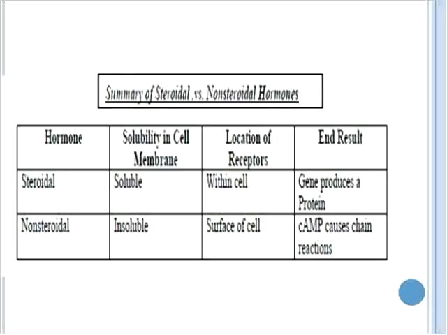So in summary, to compare steroid versus non-steroid hormones: steroid hormones are soluble in the cell membrane, they can cross. Non-steroid hormones, on the other hand, are insoluble, they cannot cross the cell membrane. Steroidal hormones have their receptors within the cell itself. Non-steroid hormones operate on the surface of the cell. The end result with a steroid hormone is that the gene produces a protein, whereas with a non-steroid hormone, cyclic AMP causes a cascade of reactions to occur within the cell.